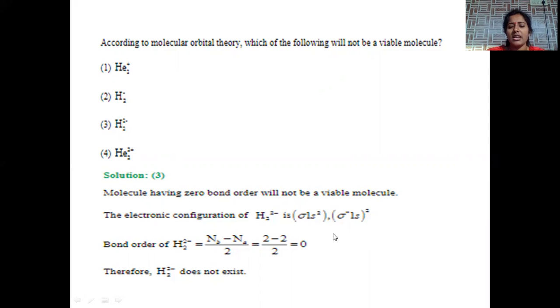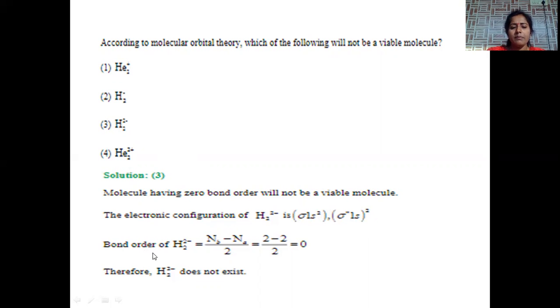This is the molecular orbital configuration. In the bonding molecular orbital, 2 electrons are there. The anti-bonding molecular orbital also has 2 electrons. This is isoelectronic with the helium molecule, because helium is a 2 electron system. Here also, H2 minus is a 2 electron system. Hence, same configuration as helium molecular orbitals.